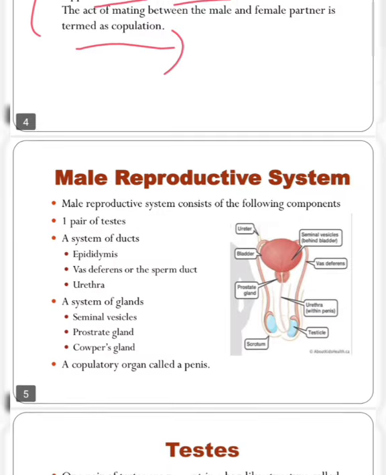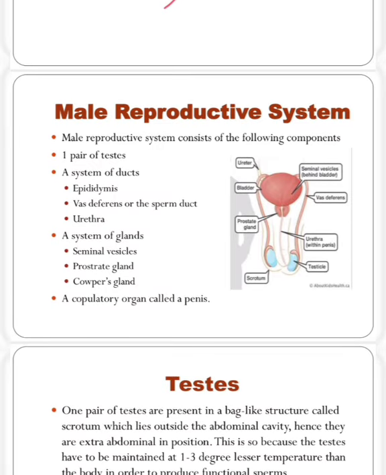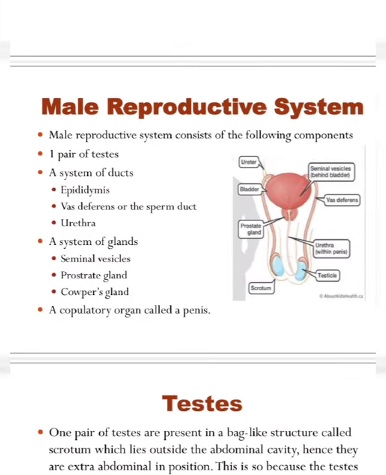Next we will see the reproductive system of male and female. First is the male reproductive system. The male reproductive system consists of the following components: one pair of testes, and a system of ducts. Three types of ducts are present: epididymis, vas deferens, and urethra.